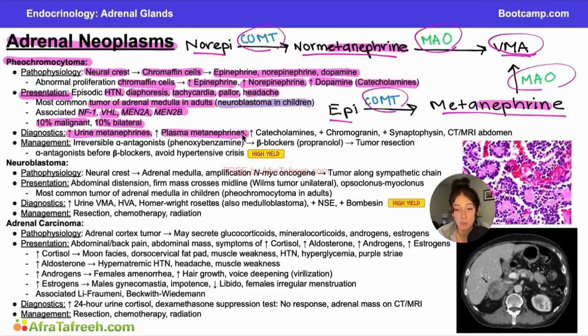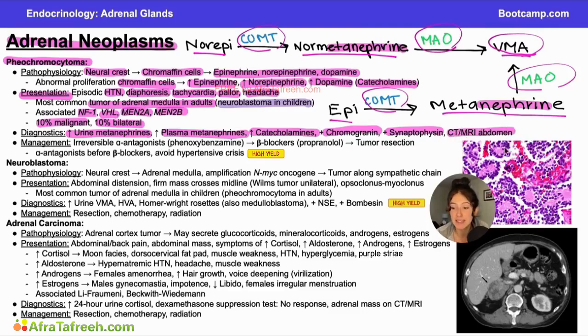We will also see more metanephrines just floating around in the plasma, as well as catecholamines. And then if you biopsy one of these tumors and then you send it for histopathological staining, you might see increased chromogranin staining and synaptophysin staining. These are going to be stains that are commonly used for neuroendocrine cells, and since this is a neuroendocrine tumor, it will stain positive for these, so that's going to be an important diagnostic piece as well.